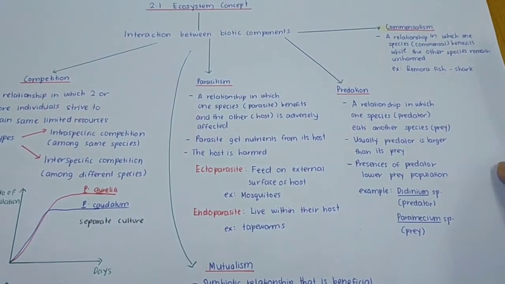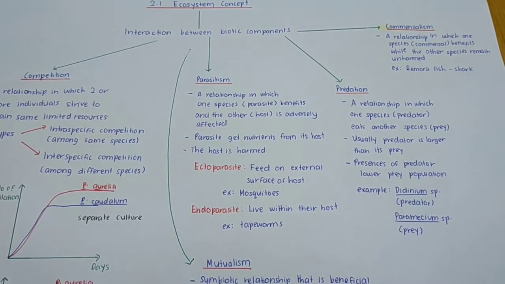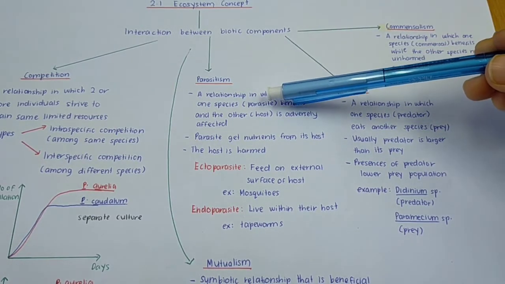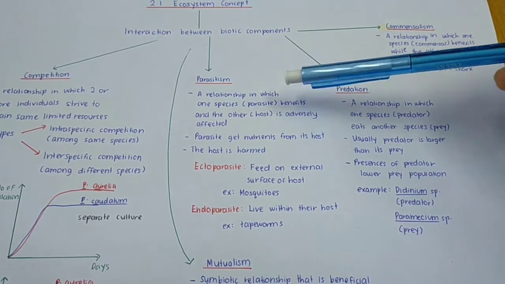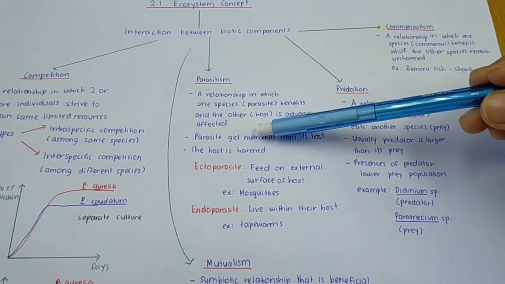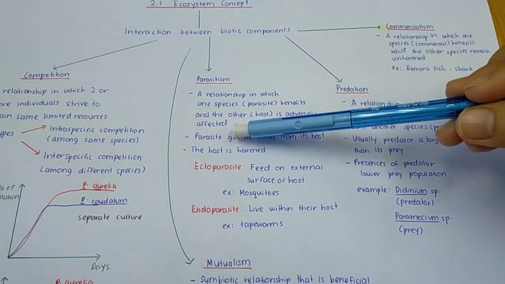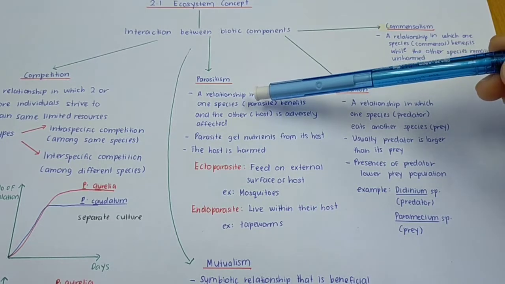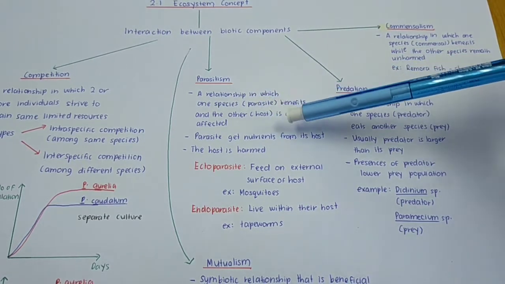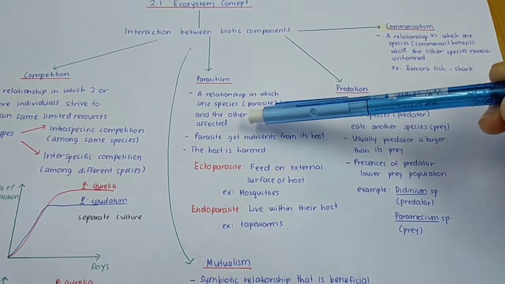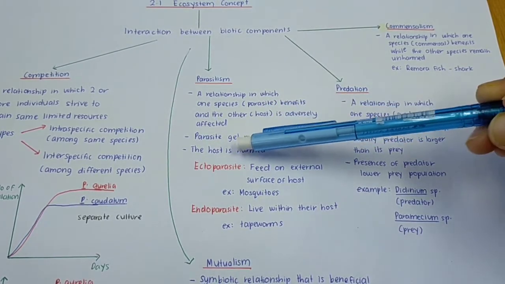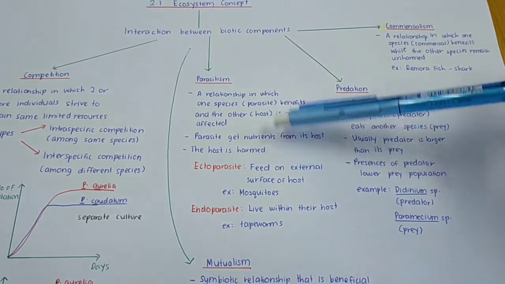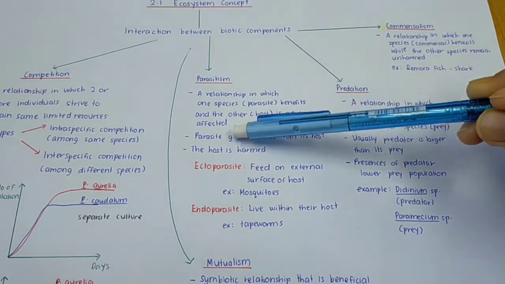Now we proceed to parasitism. What is parasitism? It is a relationship in which one species, or parasite, benefits. The keyword here is parasite benefits, and the other, which is the host, is adversely affected. So parasitism means the parasite gets benefit while the host is harmed or affected. The parasite gets nutrients from its host, but the host is harmed. This is what we call parasitism.